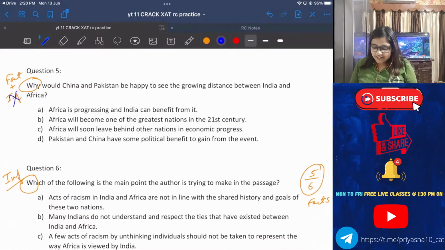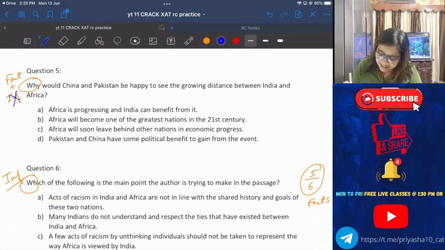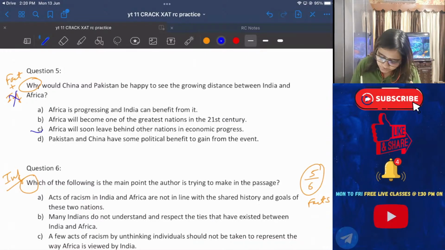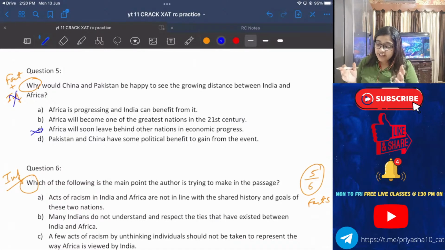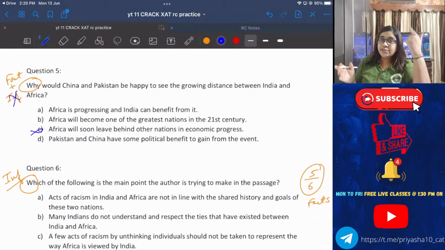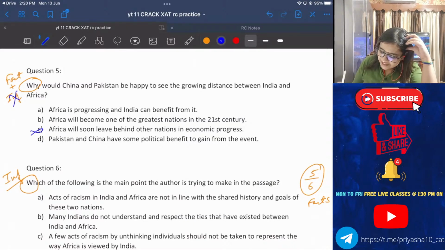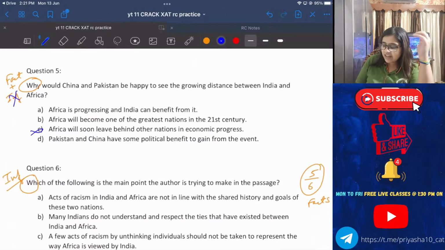So no one is saying, see, Africa will soon leave behind other nations in economic progress. So this is the reason why China and Pakistan would be happy to see India and Africa's growing distance? No. Africa will become one of the greatest nations in the 21st century. That's mentioned in the passage. Imagine that ma'am is on the side. Okay Anu. Option A, Africa is progressing and India can benefit from it. That is the reason why China and Pakistan are happy to see the growing distance between India and Africa.